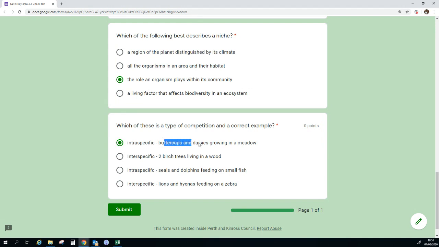So buttercups and daisies, already in this sentence, I know that that's wrong because that's two species. So interspecific, two different species. Two birch trees, well, they're the same species, so that doesn't work. Intraspecific, seals and dolphins, well, no. Interspecific, lions and hyenas, that does work because interspecific is different species. Lions and hyenas are different species, so I'm happy with that.